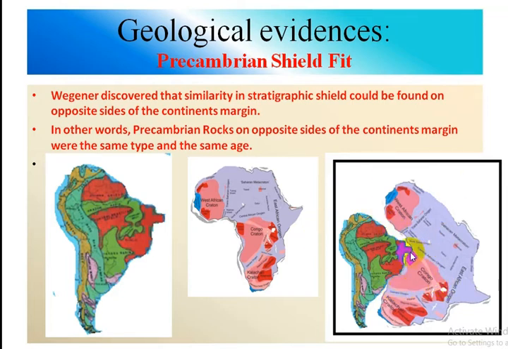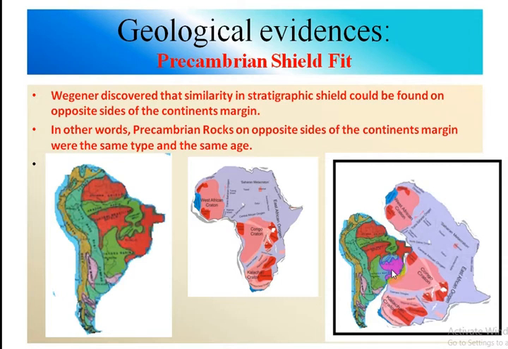You can see here the margin of two cratons that occur in two different continents. After the matching of contact, these two cratons look like a single craton.